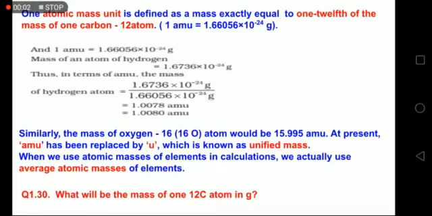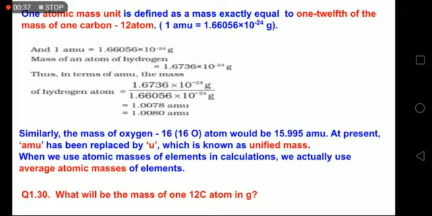Atomic mass unit: one atomic mass unit is defined as a mass exactly equal to 1/12 of the mass of one carbon atom, that is, a C12 atom, and it has been calculated that 1 AMU is 1.66056 × 10^-24 grams. Now if I have 1 AMU equal to so many grams, then the mass of an atom of hydrogen would be almost equal to this.